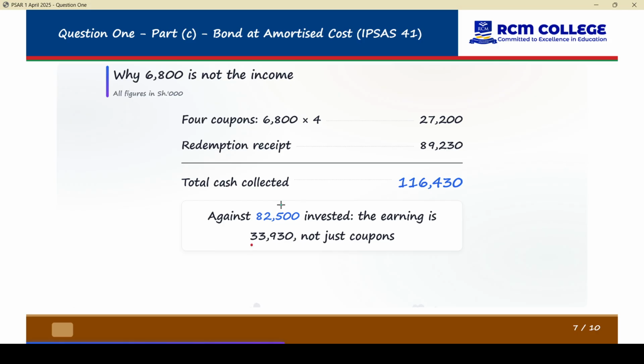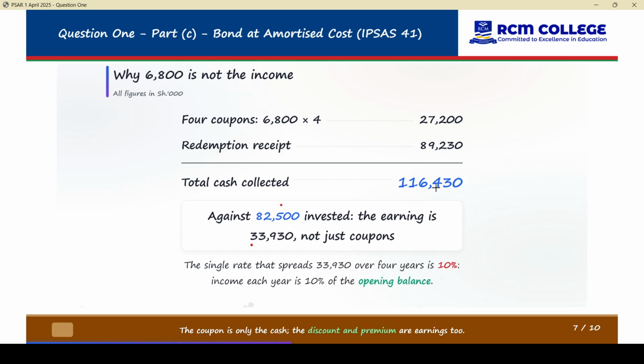So we take first the 82 minus 116, the total earning. But then we don't calculate this way. I will show you as we amortize. So the single rate that spreads is 33,930 over 4 years, which is 10% income each year.